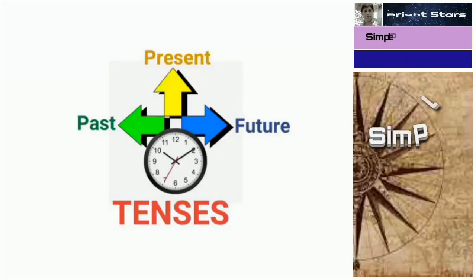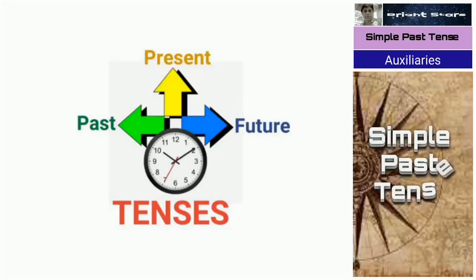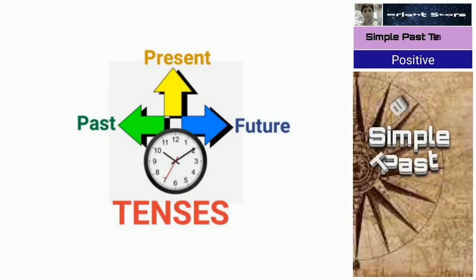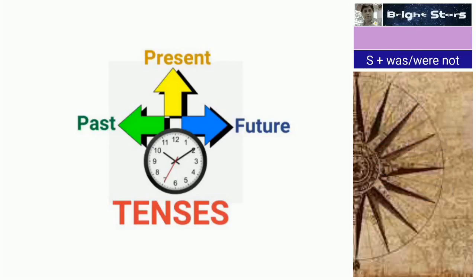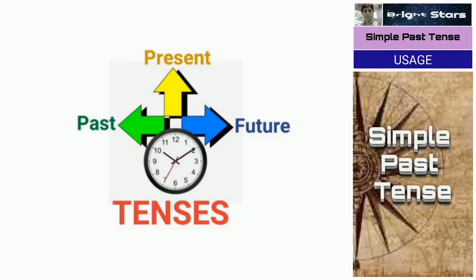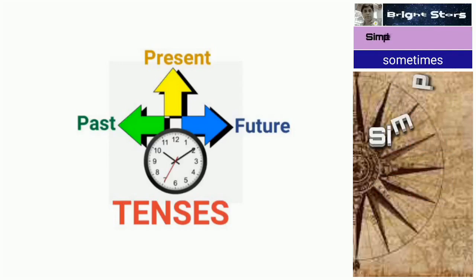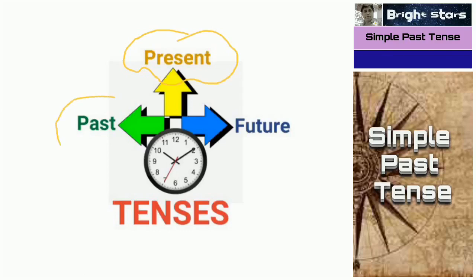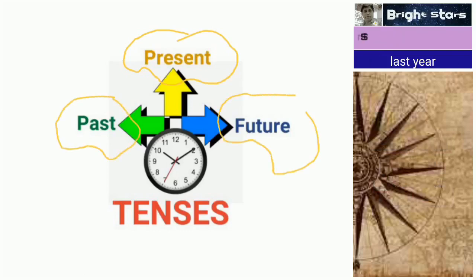Hello my dear students, this is the fifth video in our series, that is simple past tense. As we already know, just for the sake of recapitulation, I would like to introduce once again the basic kinds of tenses, that is present tense, past tense, future tense.